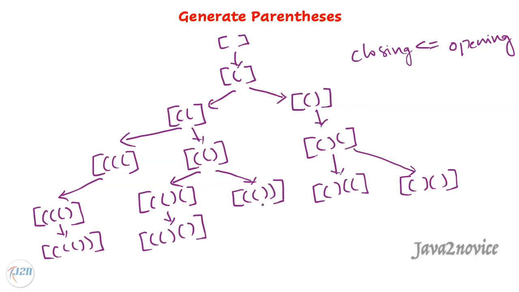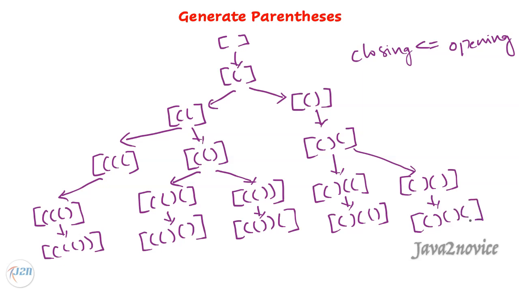Here, since the number of both parentheses is equal, we can use only an opening parenthesis in this case. Here also we have only one option. We have already used all opening parentheses, so we can only add a closing parenthesis. Here also we have only one option. We used 2 opening and 2 closing parentheses, so we can only add an opening parenthesis in this case. Again, here we have only one possibility. We can add only a closing parenthesis here.